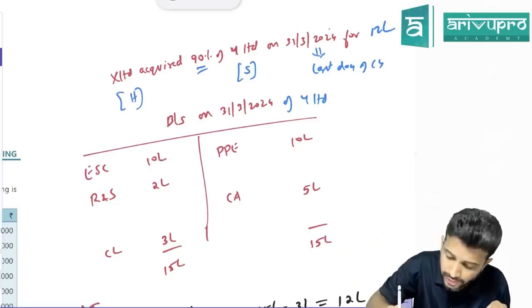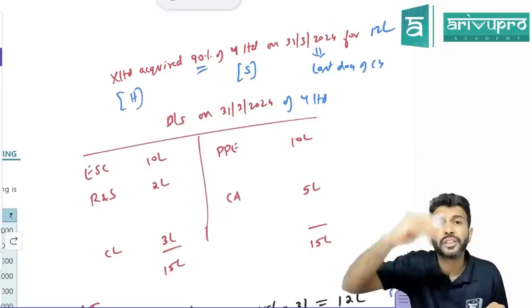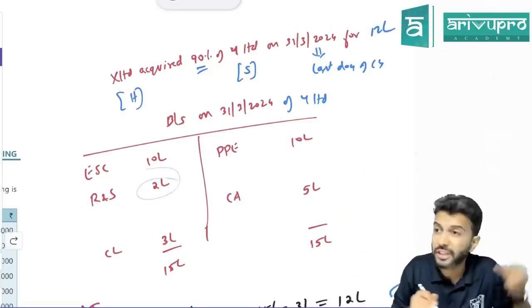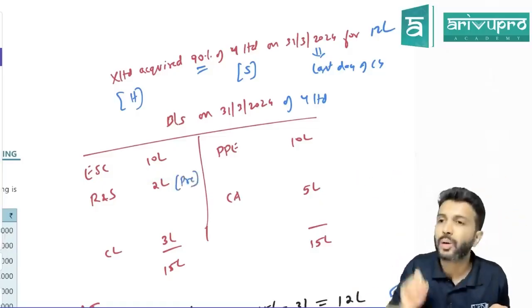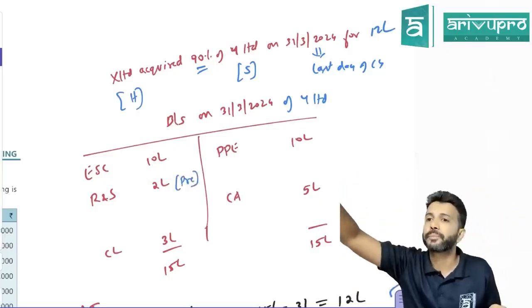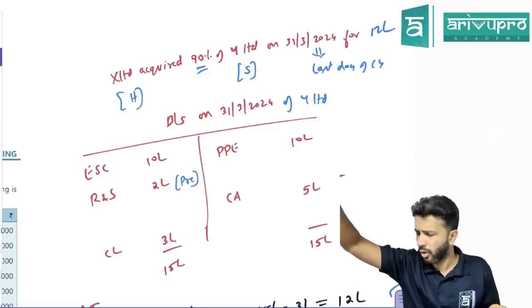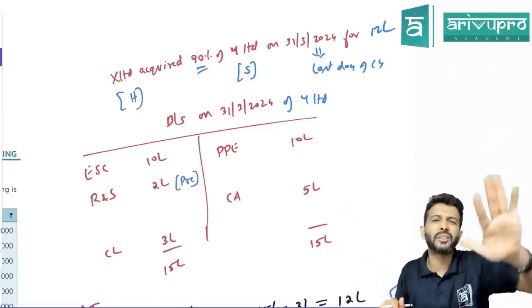Correct? No, because the holding company acquired the shares on the last day. On the day they acquired, reserves and surplus were already existing. That means what sort of reserve is this? Pre-acquisition reserves and surplus. Agreed, sir? Any problem? No.